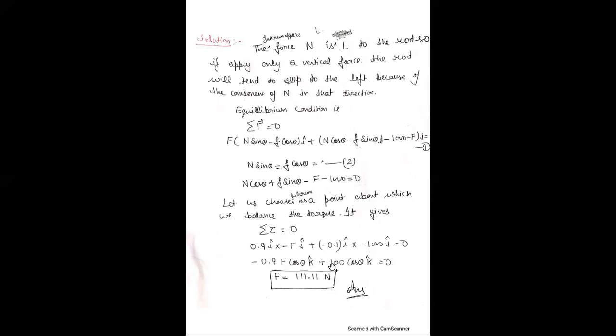Solve this equation. We get F equal to this value, and N is the unit, and this is the total force.